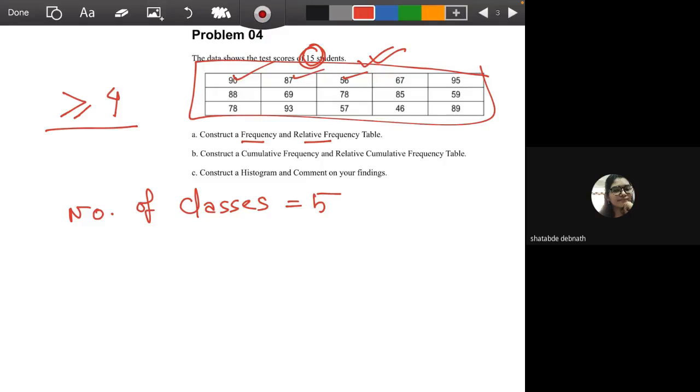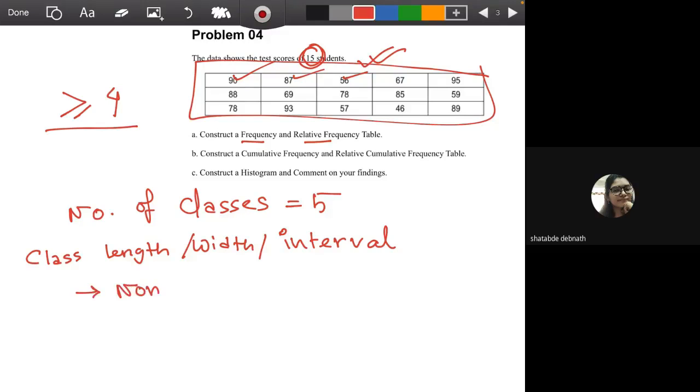Next thing is, now you have 5 classes. Next thing is, what will be the length of those classes? That means class length, also known as class width, also known as class interval. What will be the interval of each of the classes? Now, the only thing that we have to consider while formulating a class, the classes should be non-overlapping.